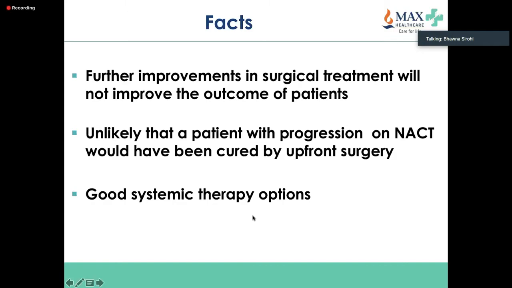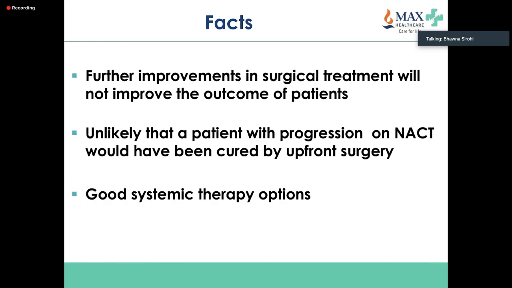It's also important for us to remember that further improvements in surgical treatment are not going to improve outcome, because our Japanese colleagues have done celiac axis reconstructions. Our surgeons are now doing portal venous reconstruction and SMA arterial reconstructions as well. But with each of these reconstructions, we know that the surgical morbidity is very high. So I don't think there would be any further improvements in surgical treatment.